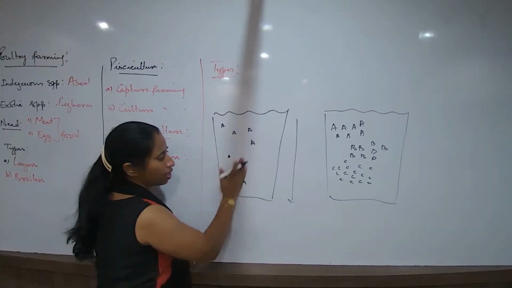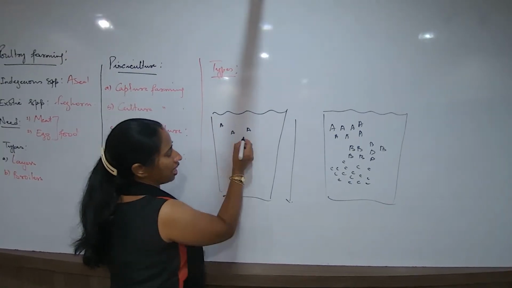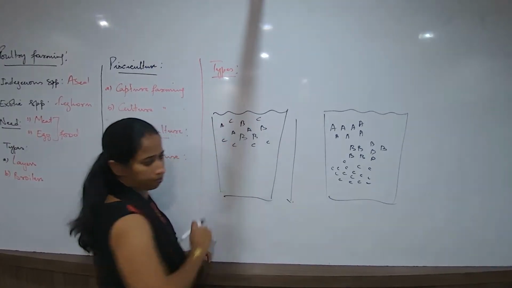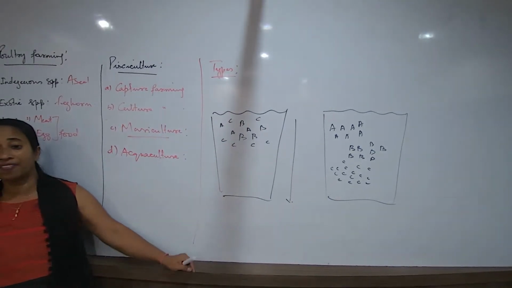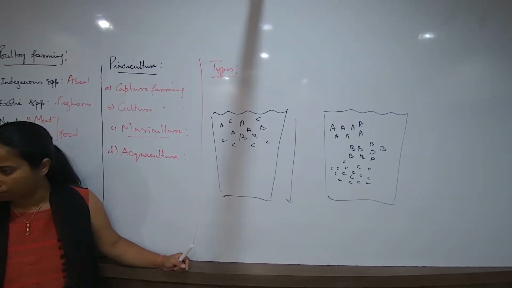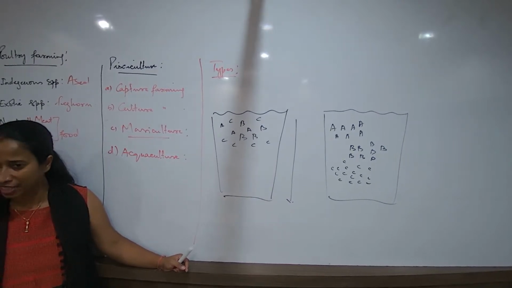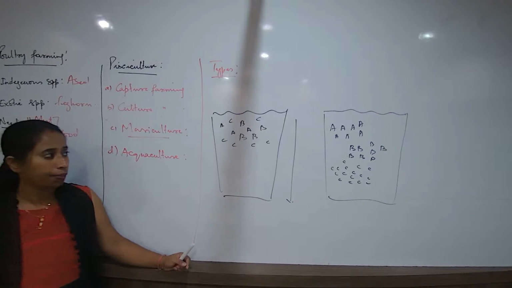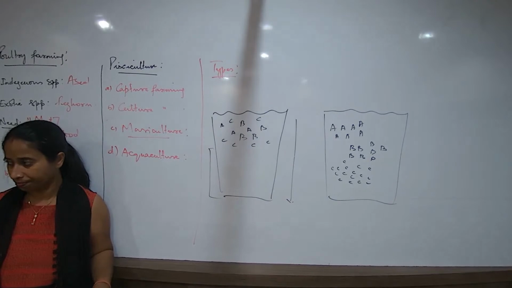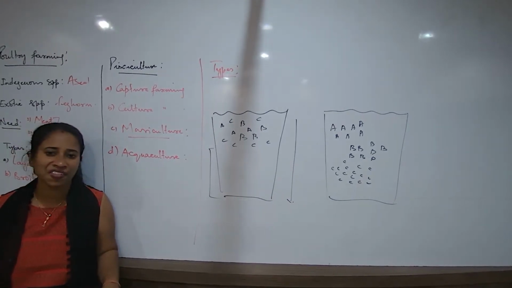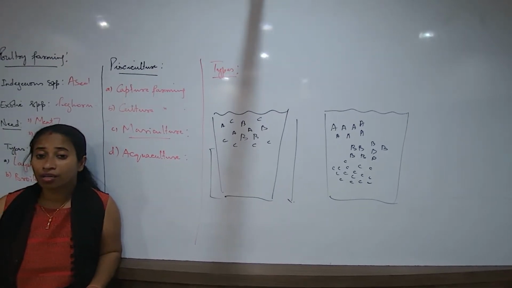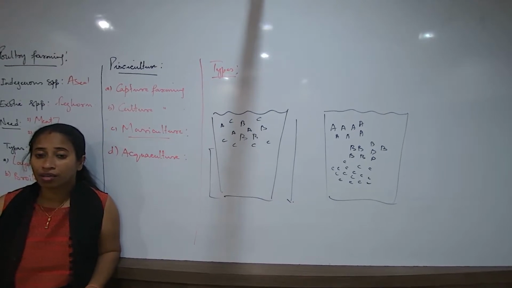I may understand a situation something like this, that I have selected A and B and C. By mistake, I get to see that all of them are actually in the surface of the water body. Is that a correct selection that I have done? No. Because more than half of my water body is barren, not used. And all the 3 species that I have selected are clustering together, crowding together. What if some other water body enters in that space?